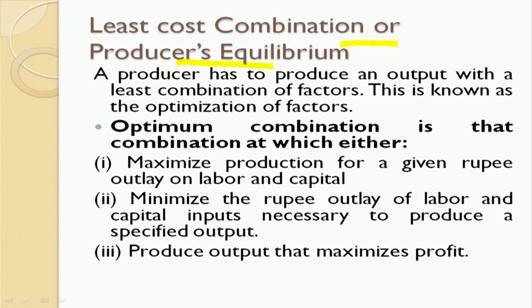So, wherever you find things which can bring down your cost of production, producers are in search of such an opportunity. So, here what could be an optimum combination, or what could you call a producer's equilibrium?